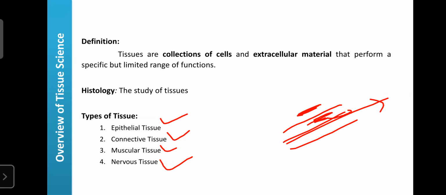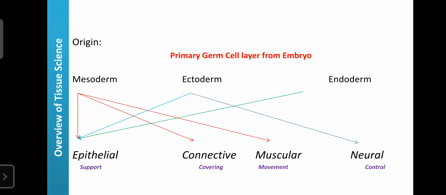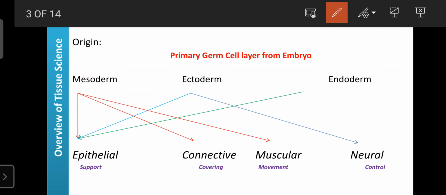So next one is regarding the origin of tissues. You already know that after fusion of the egg and the sperm, they form the embryo. The embryo is made of multiple layers, and those layers are formed with the help of the primary germ cell layers. These primary germ layers mainly have three types of cells: the mesoderm, ectoderm, and endoderm. These are the different cells responsible for formation of the germ layers in the embryo.